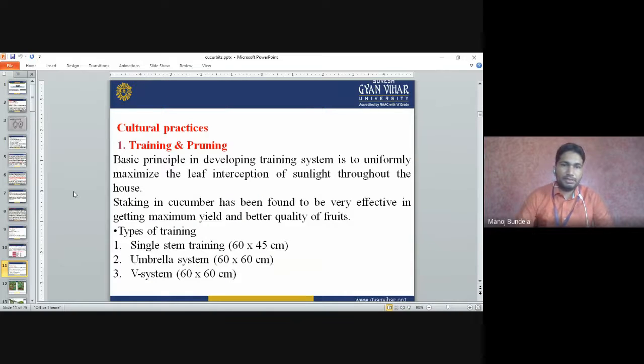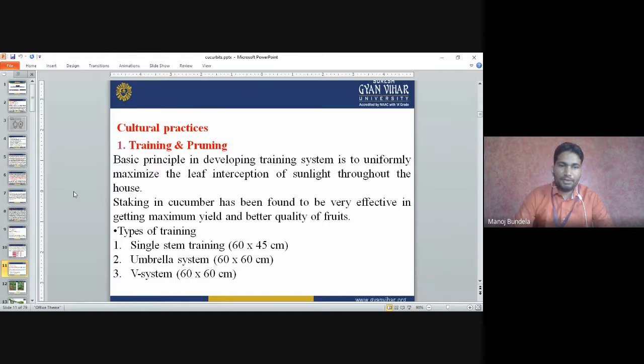Next is cultural practice, training and pruning. The basic principle in developing a training system is to uniformly maximize the leaf interception of sunlight throughout the hours. Staking in cucumber has been found to be very effective in getting maximum yield and better quality of fruits. So normally we go for a training system, and then we get good quality fruits.